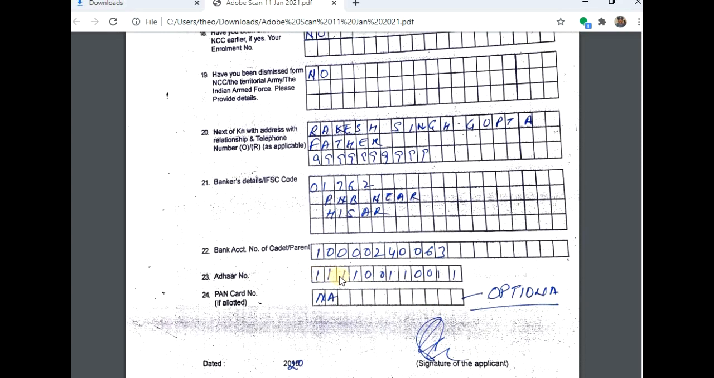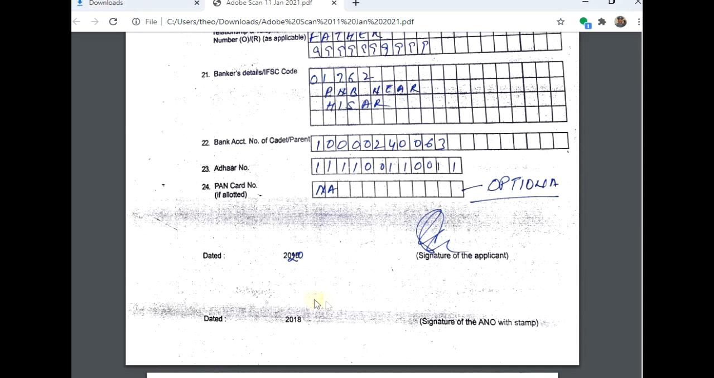Then you have to fill the Aadhaar card, and the PAN card is optional. If you have a PAN card, fill it. If you don't have one, then leave it and write down NA. Then over here you have to write the date and your signature. The first 2 pages are completed.